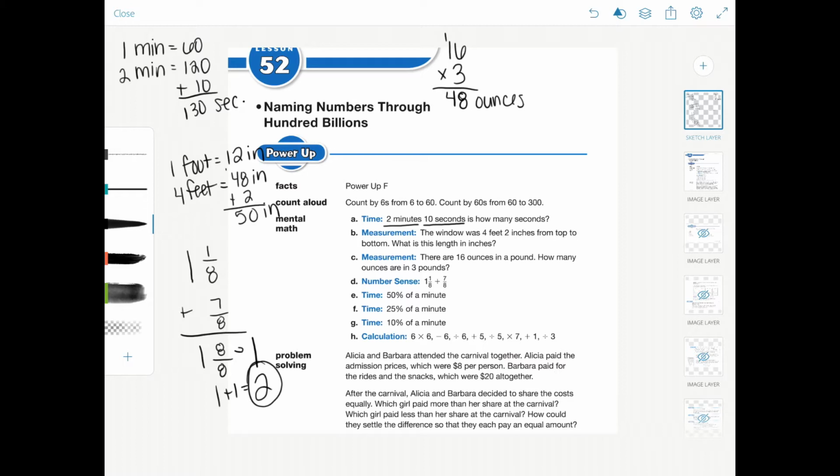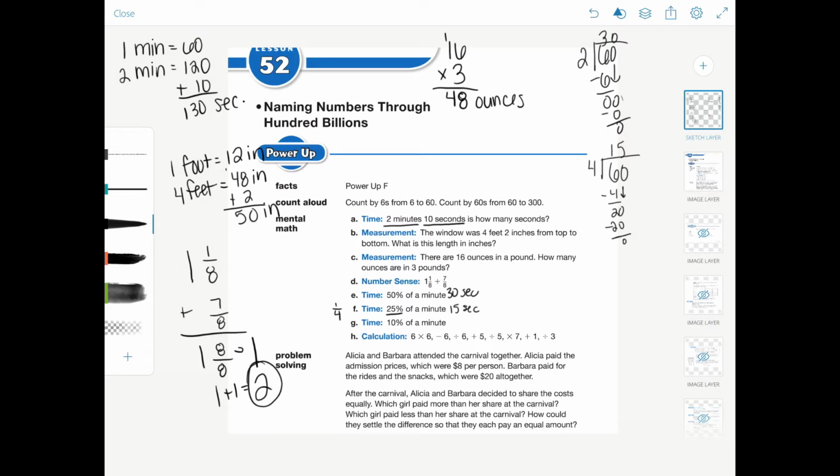50% of a minute. 50% is 1/2. So we have to think in seconds now. 50% of a minute, 60 seconds is a minute, so 60 divided by 2 is going to get us 30 seconds, not minutes. Now 25% of a minute. Oh my goodness. So now we do 60 divided by 4 because 25% is 1/4. So 4 goes into 6 one time. 1 times 4 is 4. 6 minus 4 is 2. Bring down your 0. 4 goes into 20 5 times. So it'll be 15 seconds.